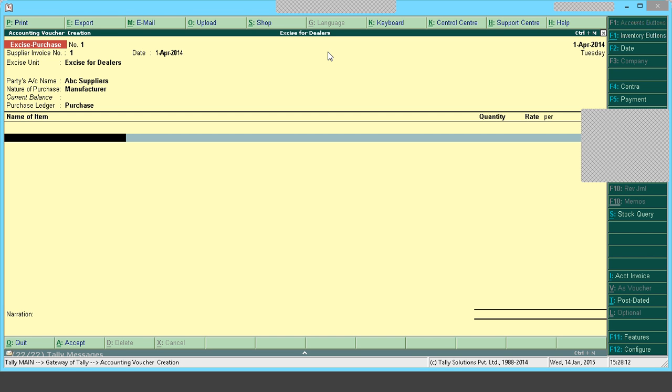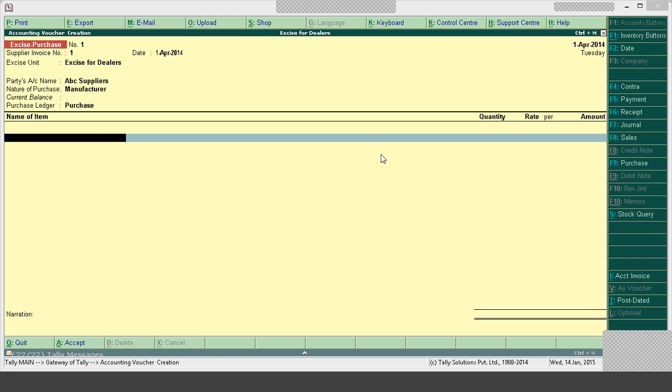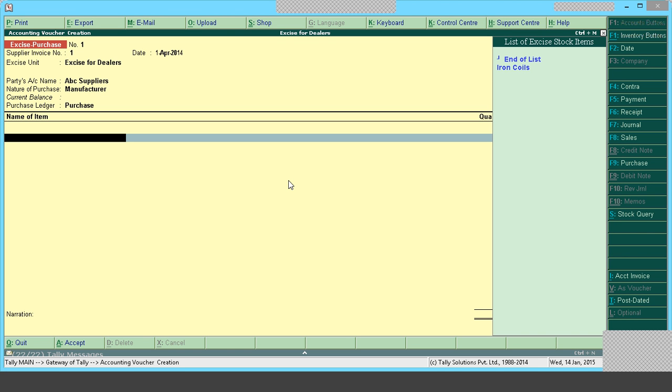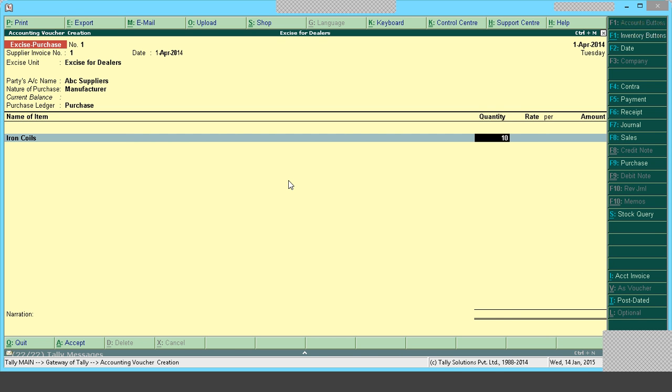Next, I need to move on with the item creation. We already have the item, so I am just going to select the item from the screen. I am selecting the item. Quantity is 100 and it is asking me for the rate. The rate I will give is 6,000 per unit. So the value is 60 lakh rupees. This is the value of my purchases, which also includes excise duty in it.